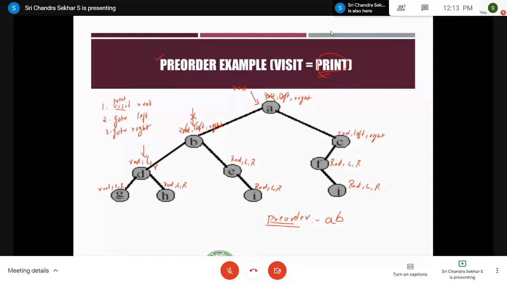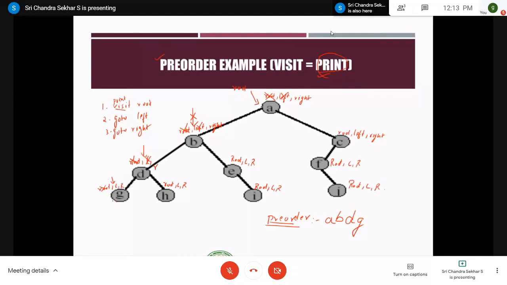Next, the first step at D is root. Visit root means print root. Therefore, print the value of this node. This is completed. The second step is go to left. Cross it off and move your pointer here. Now at G, the first step is visit root. That means you print the root. After printing, listen, here it is important. After printing, the second step is go to left.